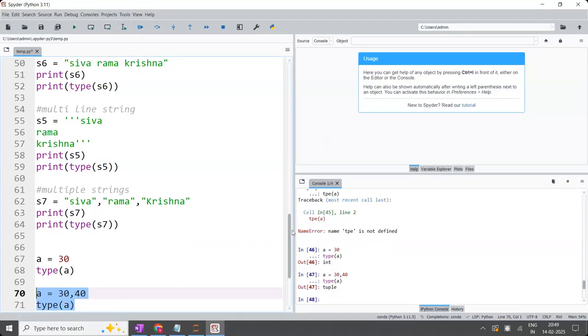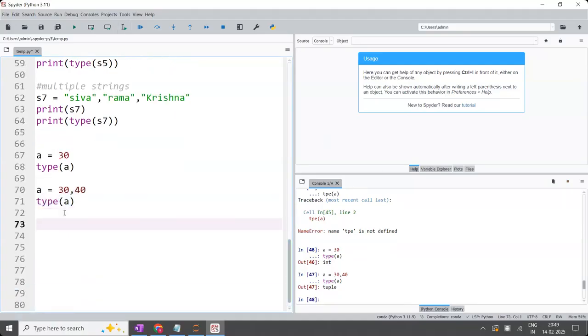Sir, for example, on the left side you have two variables, not one variable, two variables are there. Two variables means automatically it will come to the multiple variable assignment concept. How many variables are there on the left side? That many values should be on the right side.